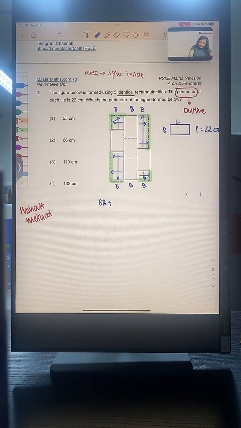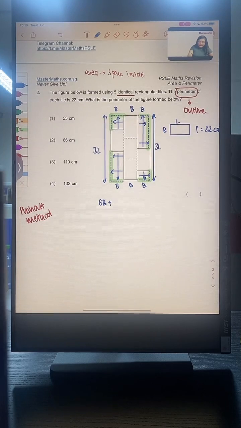In fact, the whole thing here is basically just 3 length, and so on both sides we will have 6 length. So in total, I am going to have 6 length and 6 breadth. This is what I am looking for.